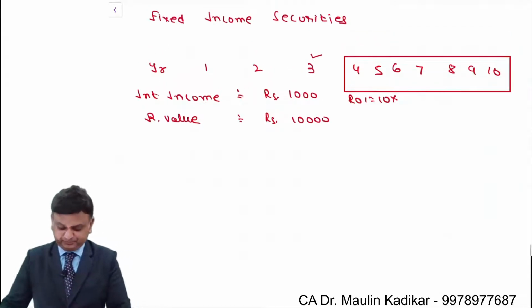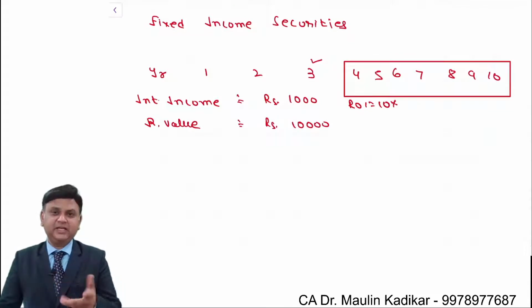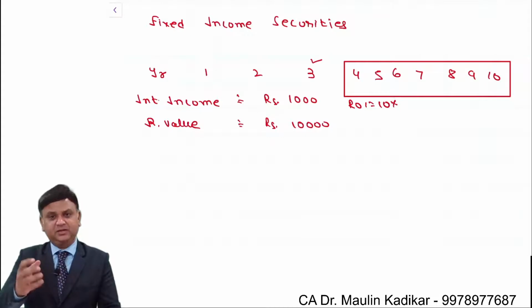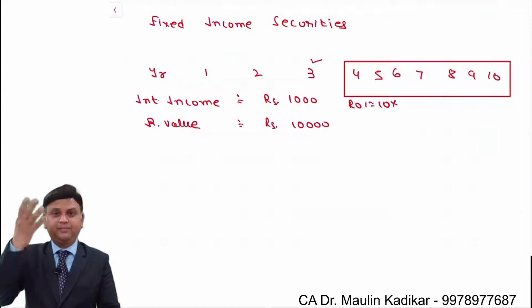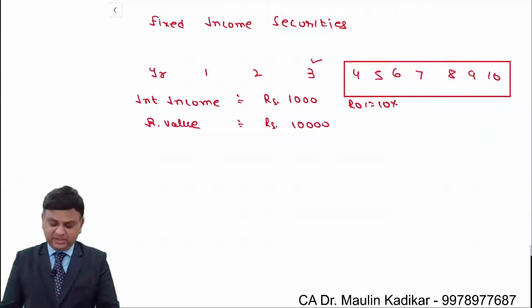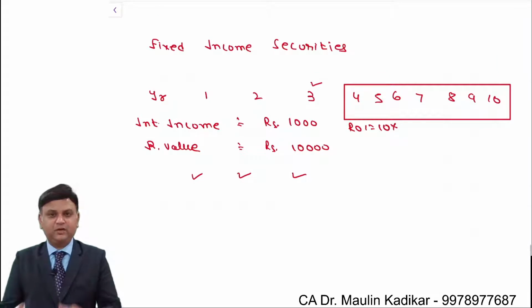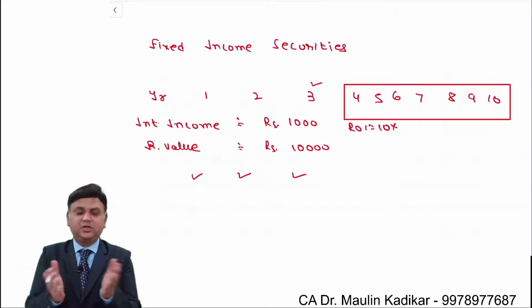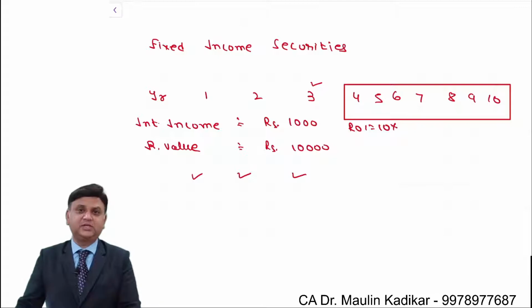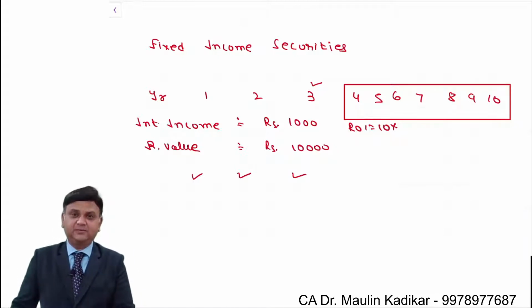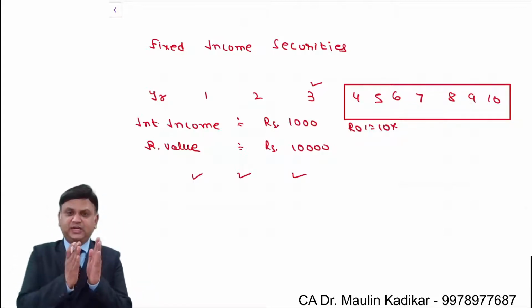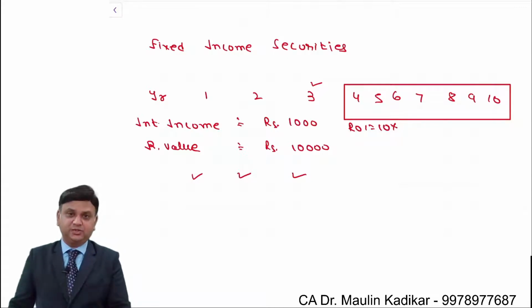Listen carefully. The second thing that we understand is this. Considering that in the market the rate of interest is likely to go up, suppose you make investment in securities having a shorter duration. Of course, we know that securities are available in the market for different durations or time periods. You are expecting that the rate of interest is likely to go up. Then in that case, you make investment in securities which have a lower time period of redemption.